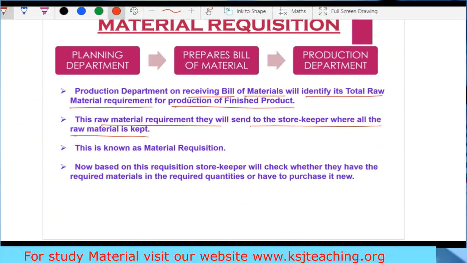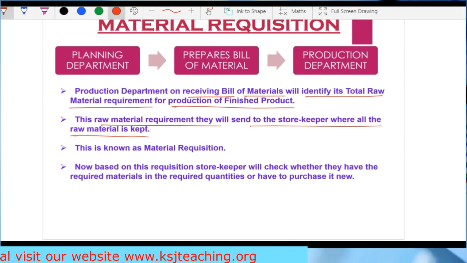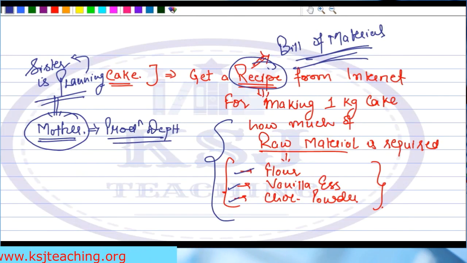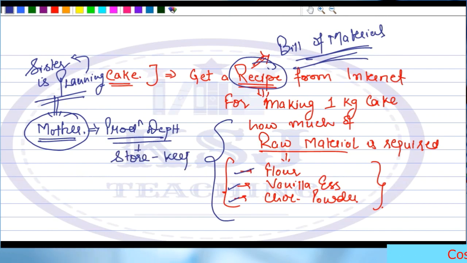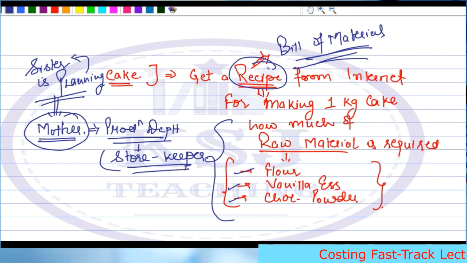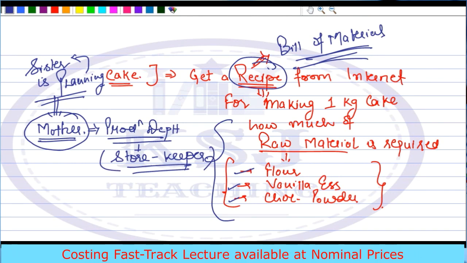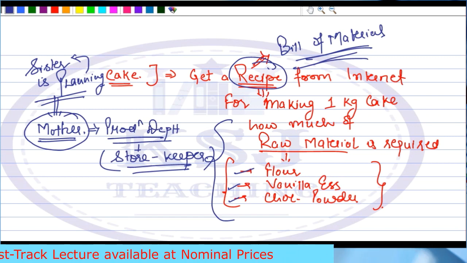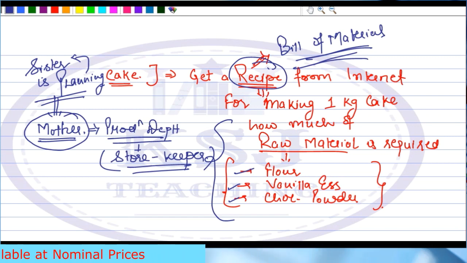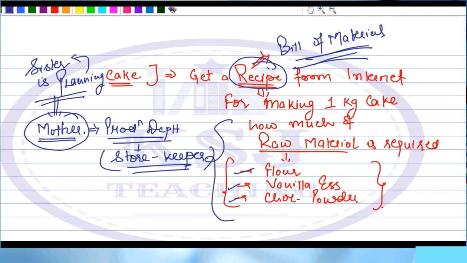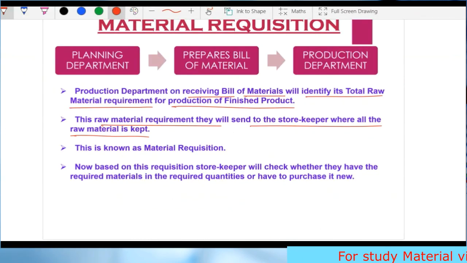Now what will happen? Your mother is the production department. Your mother is the storekeeper also. She will go to the kitchen and identify what all ingredients are already available in the store. That is the kitchen, isn't it? She will first try to find out what all ingredients can be managed from the home. So she is the storekeeper also, right?